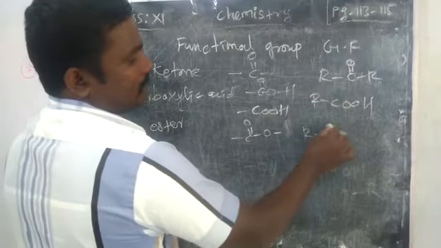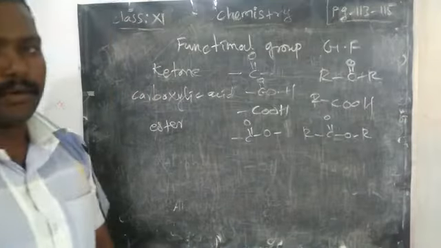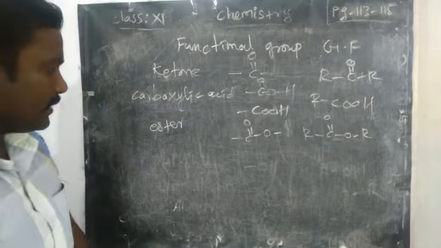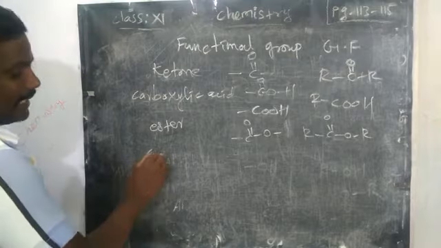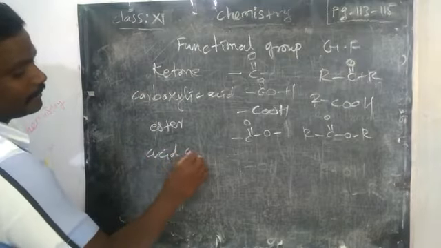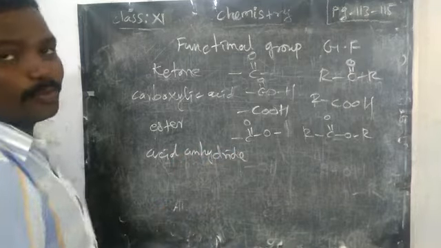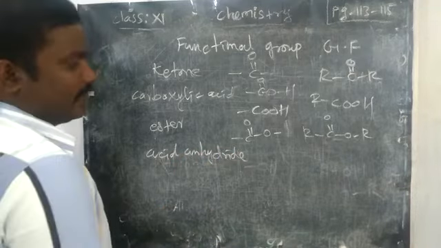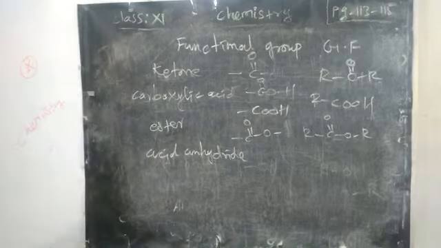So R C double bond O O R is ester. Okay. Next to the ester, acid halide. Then acid anhydride. What do you mean by hydride? Water. If you remove the water from the acid, that is called anhydride.